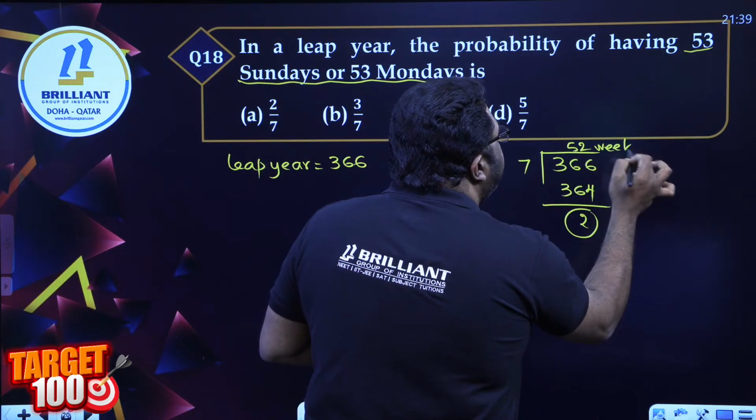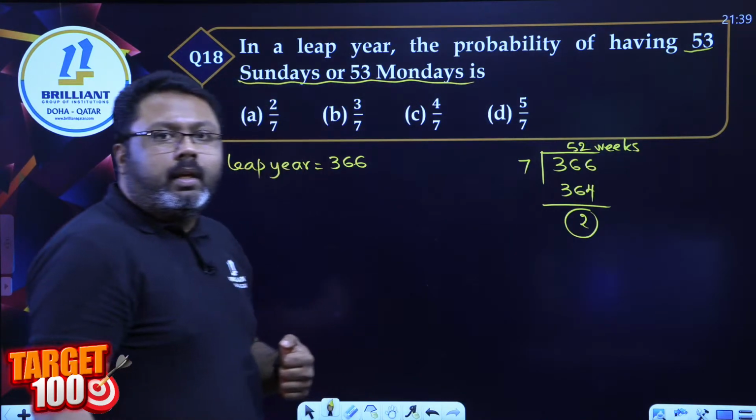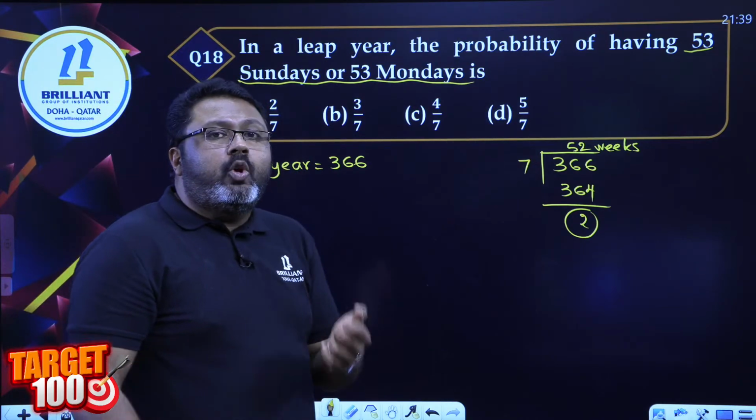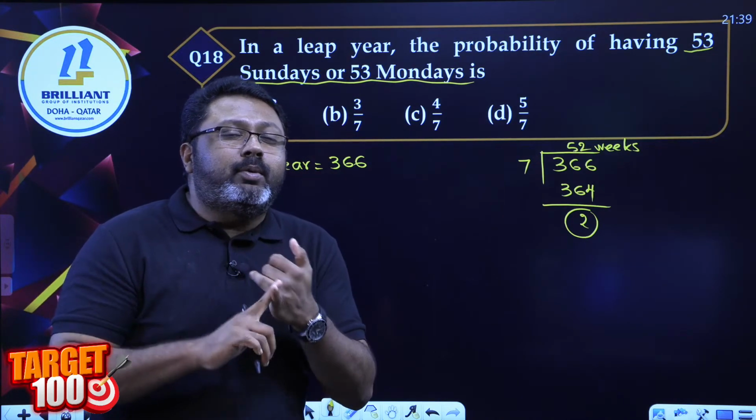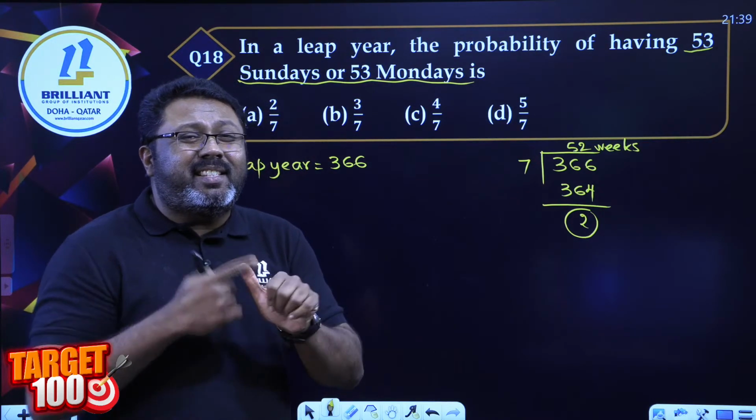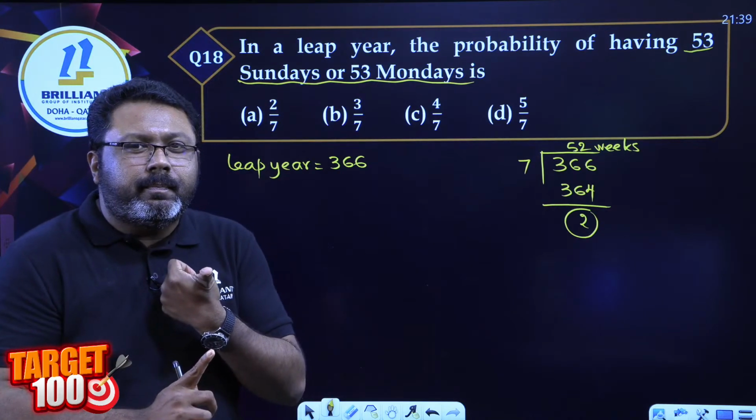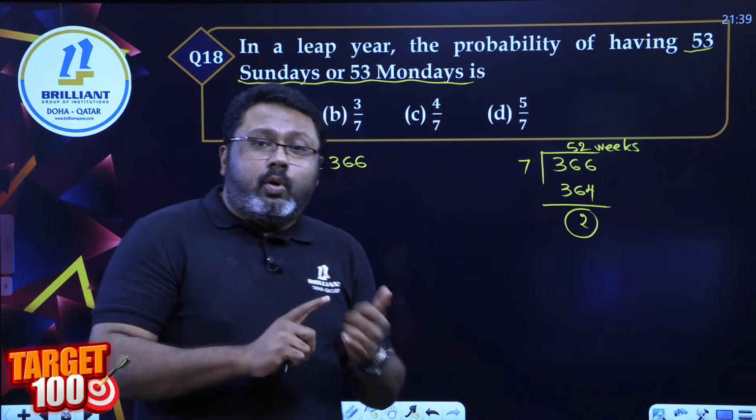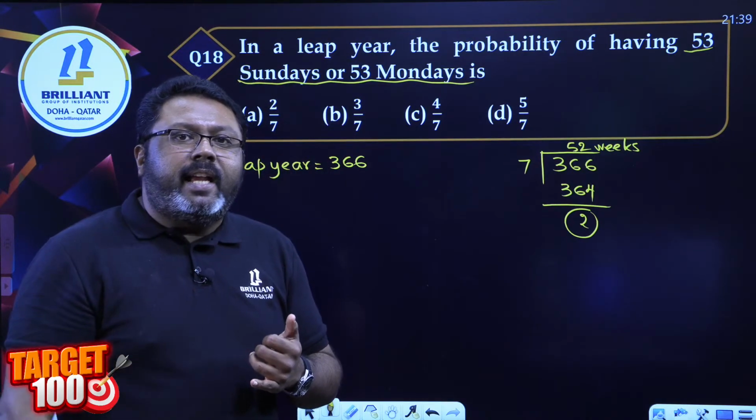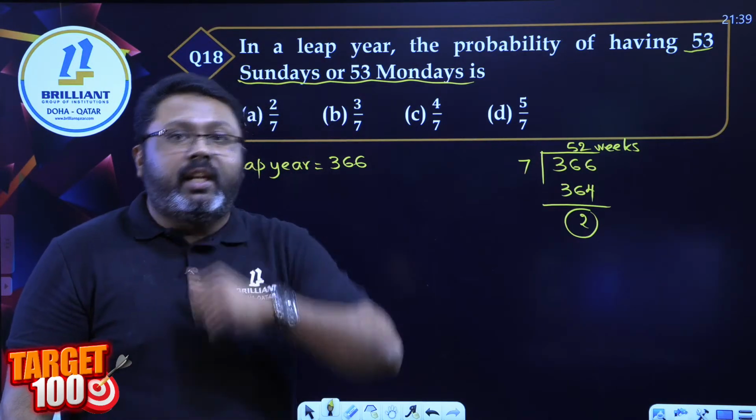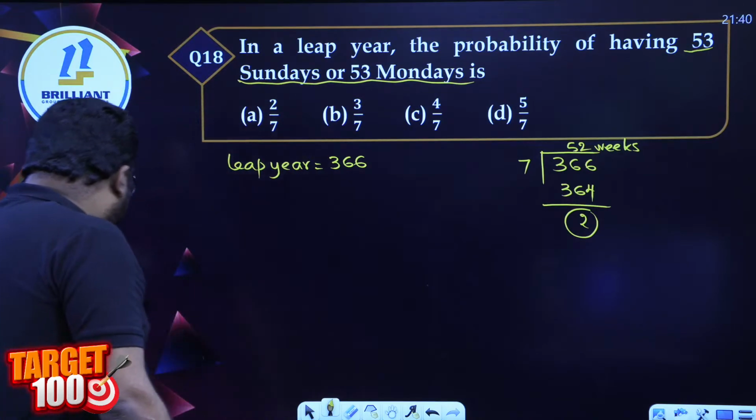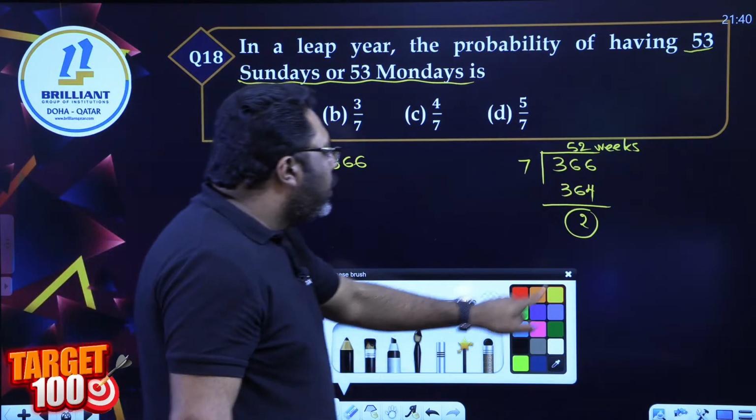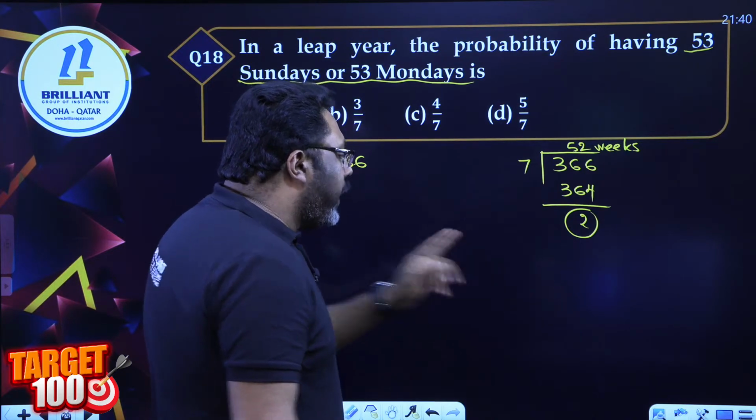And then 2 days are left out. Okay, that means there are going to be perfectly 52 Sundays, Mondays, Tuesdays, Wednesdays, Thursdays, Fridays and Saturdays. 52 perfectly. The last 2 days could make 2 of the days 53. 53 times. So that's the problem here. What are going to be those last 2 days?